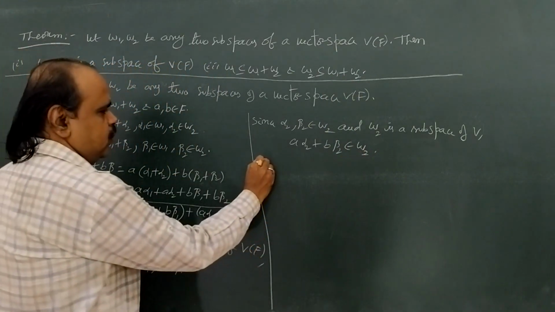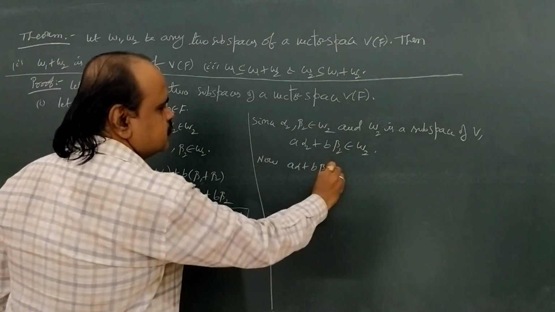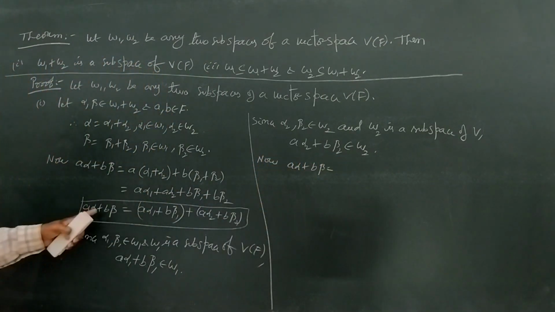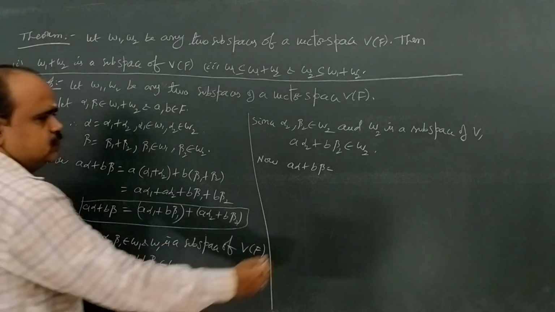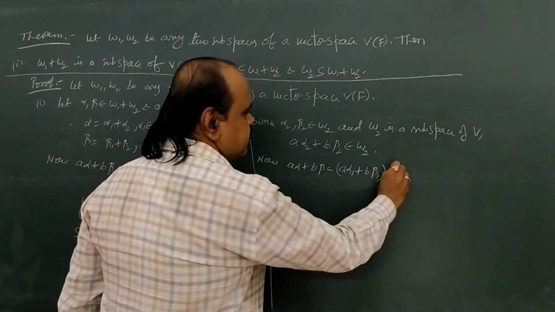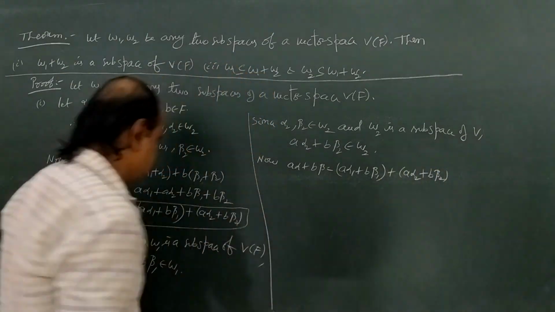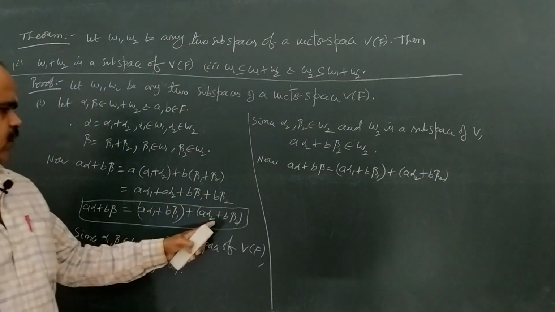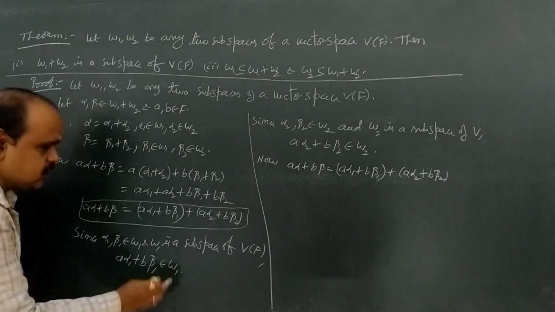Okay. Now, come back to my statement: A alpha plus B beta is equal to A alpha 1 plus B beta 1 plus A alpha 2 plus B beta 2. Here A alpha 1 plus B beta 1 belongs to W1.